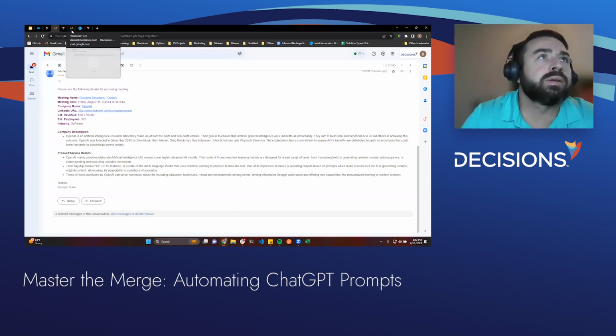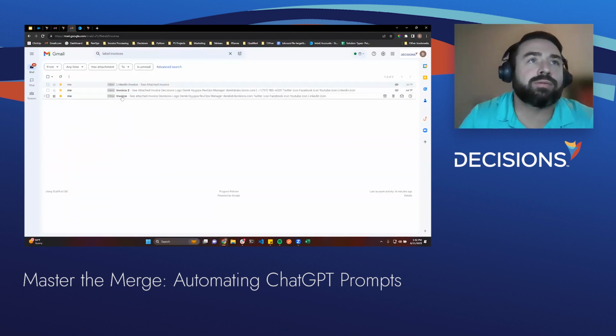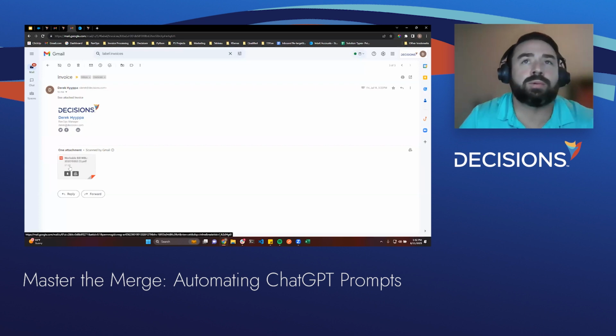Yeah, absolutely. All right, so the webinar we did in the past was really centered around invoices. As you can see, I'm looking at my email inbox, and I have two separate unread emails. If you look at these, there are actually invoices attached. So we have Decisions listening to this email inbox.